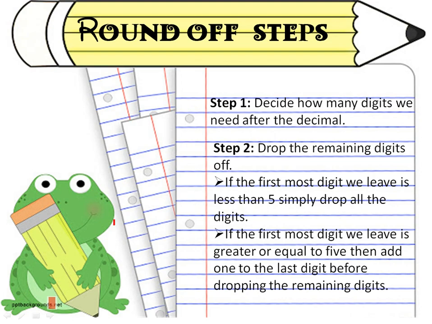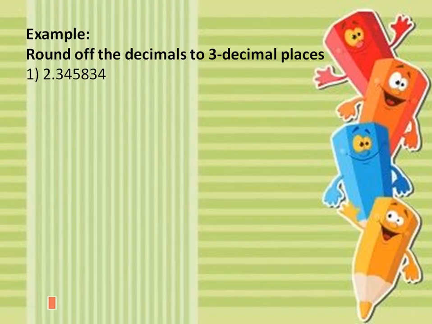So, let's do this with an example. Round off the decimals to 3 decimal places. So, I need 3 digits in the decimal part. Here I have a decimal number 2.345834. So, I will need 3 digits in the decimal part. The last digit which I am going to need is 5.